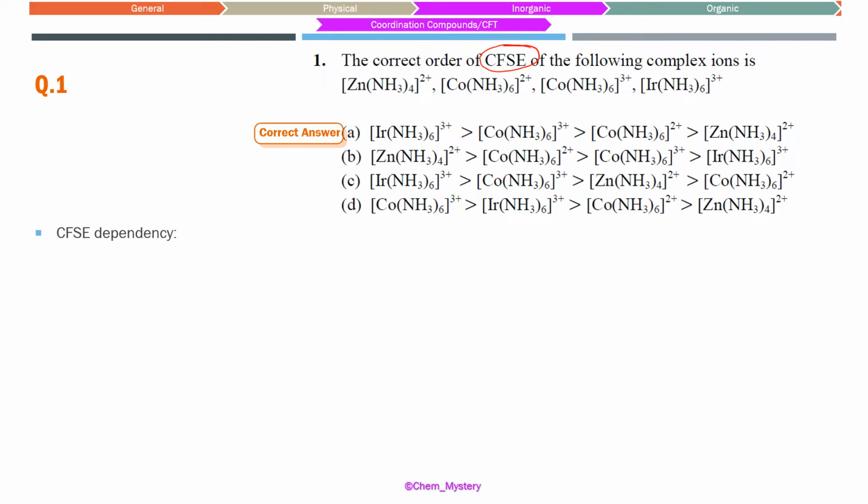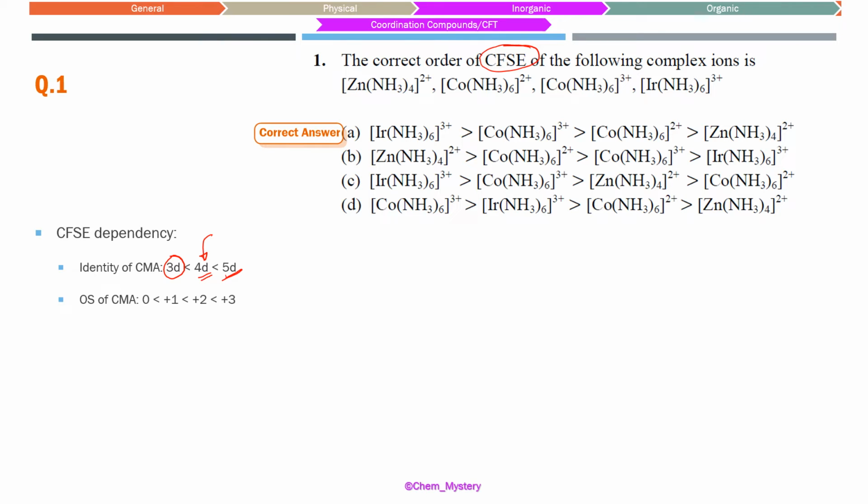First thing is CFSE depends on the identity of the central metal atom. This has got a much more dominating effect on the values of the crystal field stabilization energy. As we are moving from the 3d elements, starting from scandium through zinc, to the 4d transition series, where the electrons are filled in the 4d, the value of the crystal field stabilization energy for the same oxidation number and with the same ligand is found to increase. And again, going from 4d to 5d, this is going to increase even further.